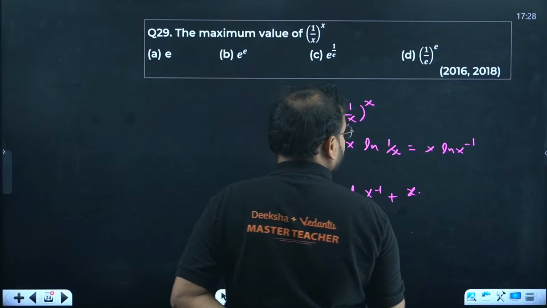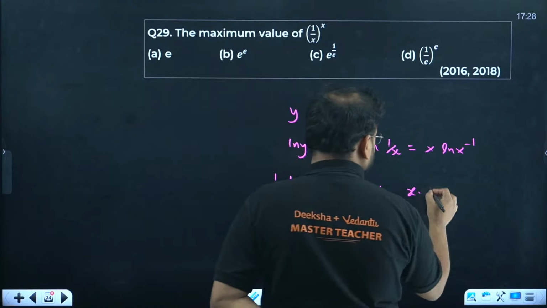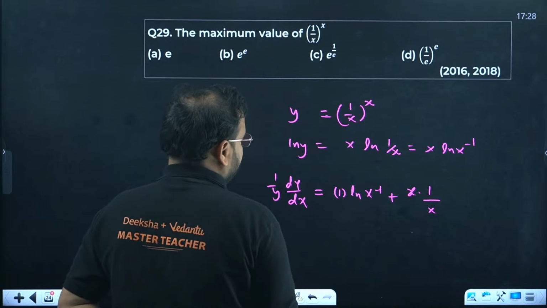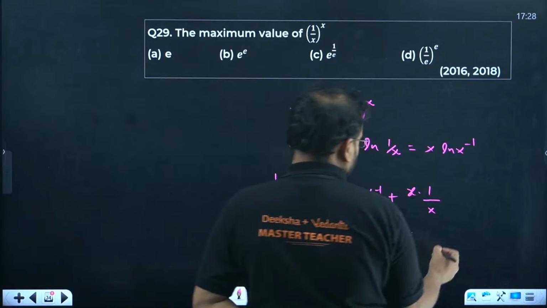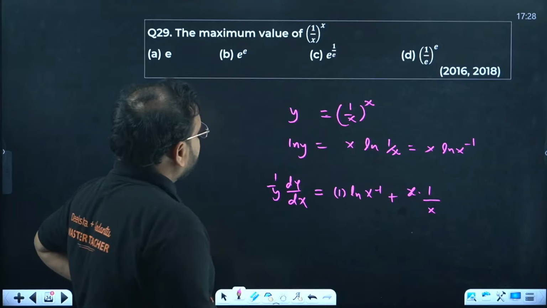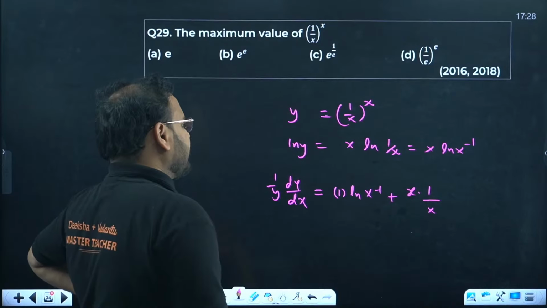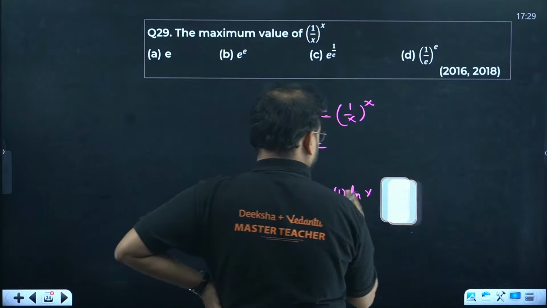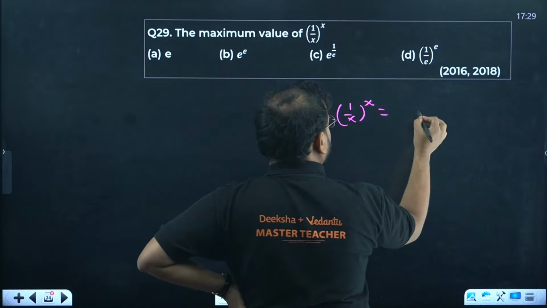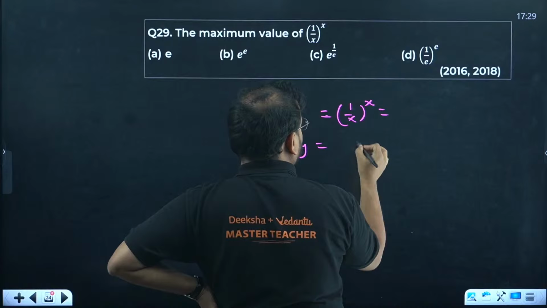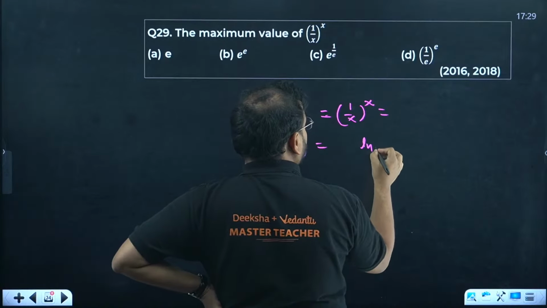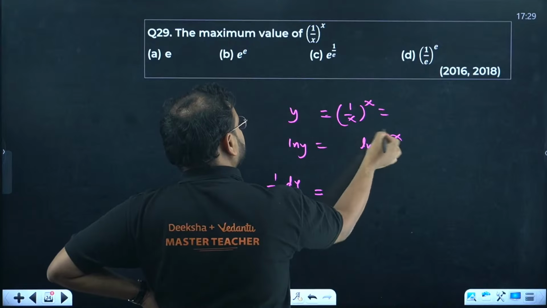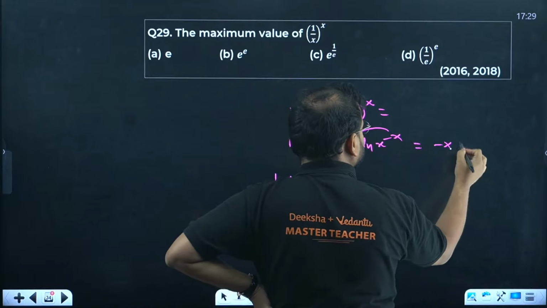Differentiating ln will give me 1 by x. Something is missing. I can take the minus 1 outside, I think that is better. If you take ln over here, you get ln of x power minus x, and the power comes out, so this becomes minus x ln x.